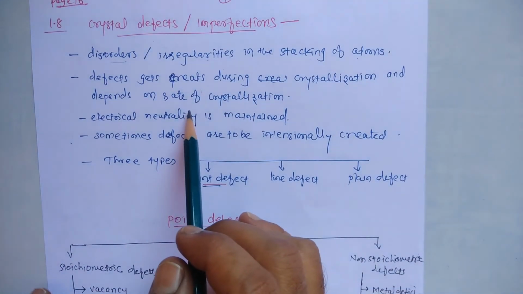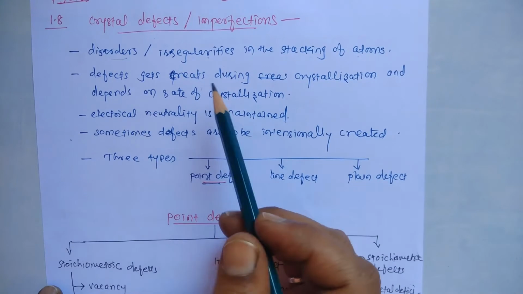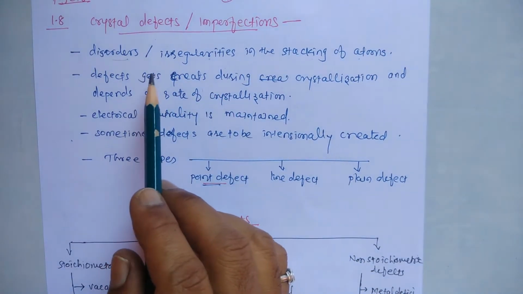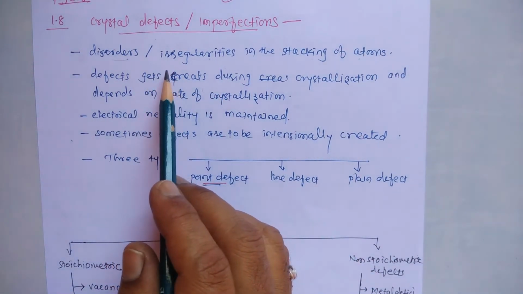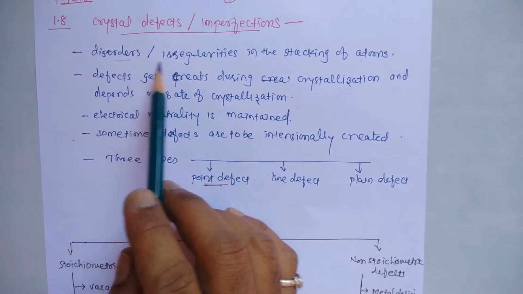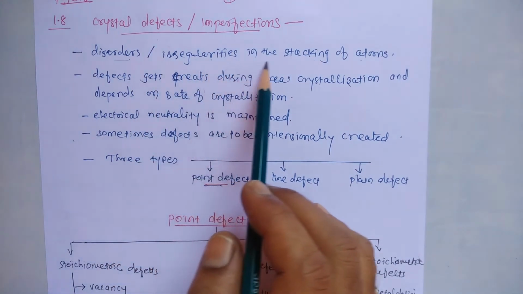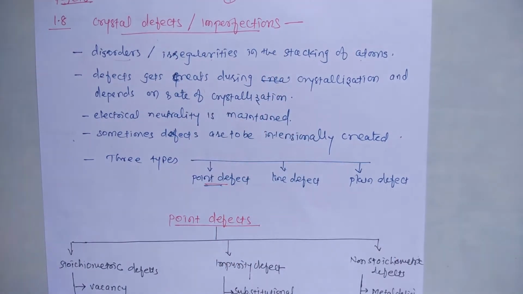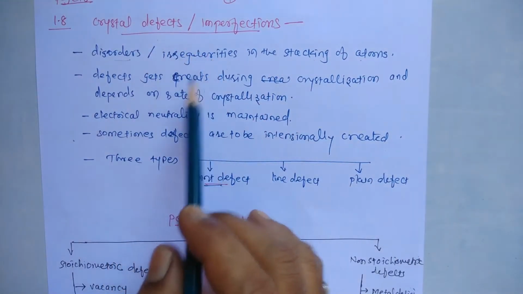Now, what are the crystal defects or defects in crystals? See, in the arrangement of the particles, atoms or spheres, if there are disorders or irregularities in the stacking of atoms, then that is called as the crystal defect.